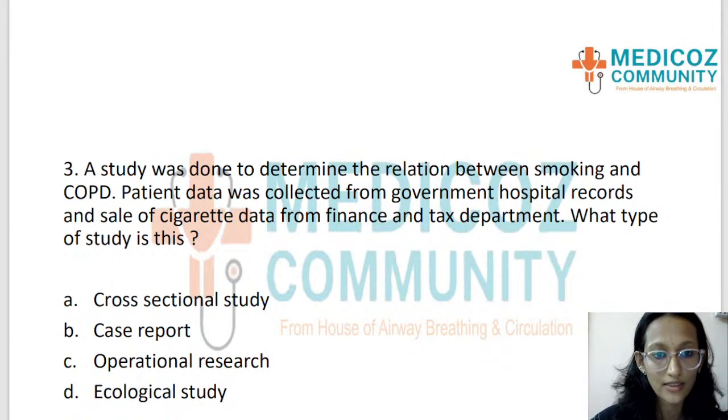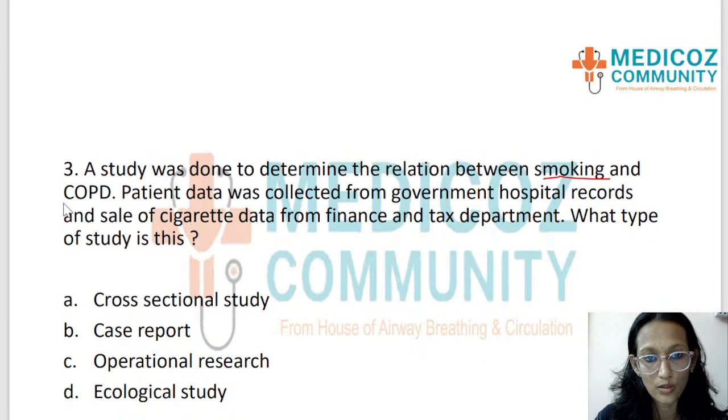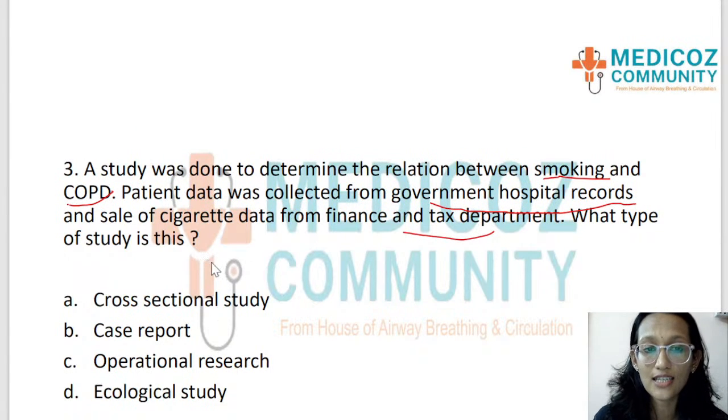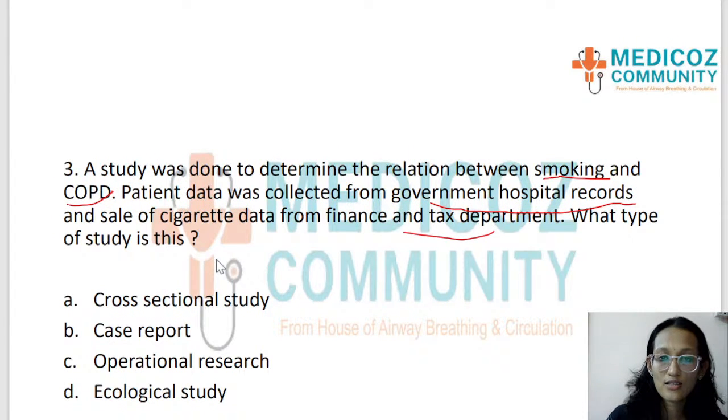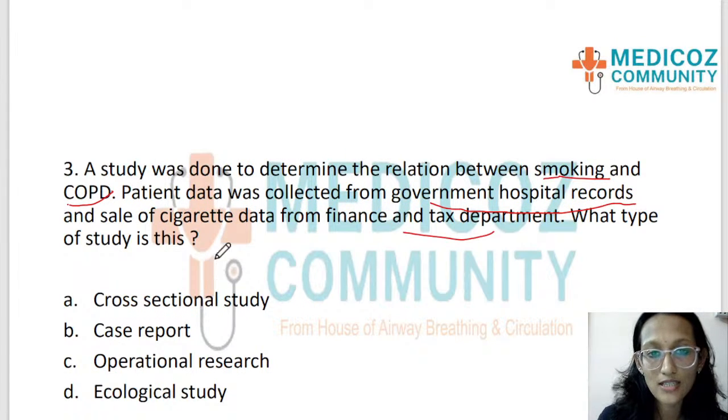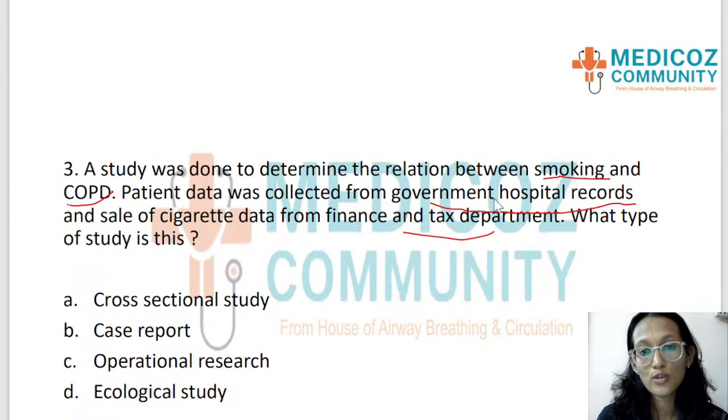So the question is this one, the third question. Okay guys, third question. A study was done to determine the relation between smoking and COPD. Patient data was collected from government hospital records and sale of cigarette data from finance and tax departments. What type of study is this? Okay, so here it's a very important concept that I want to bring out. That is, the patient data here was collected from government hospital records.